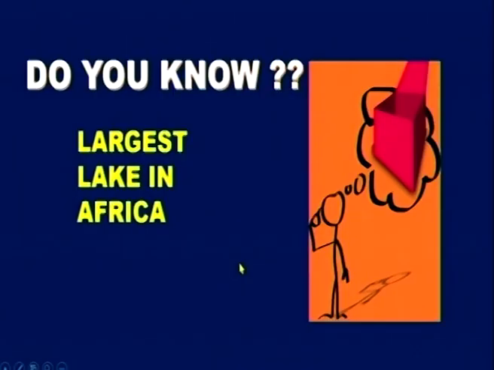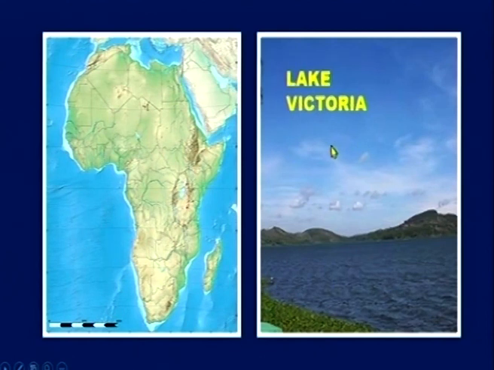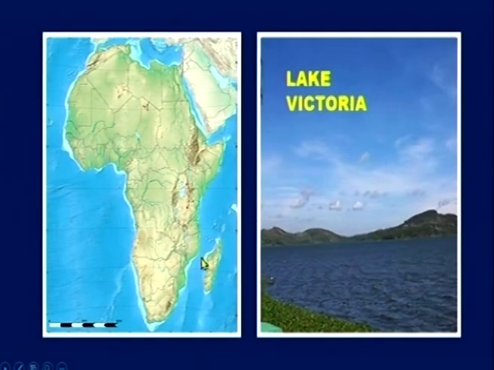Do you know which is the largest freshwater lake in Africa? We have already discussed about it. Freshwater lake. What is it? Yes, it is Lake Victoria. See the picture? This is Lake Victoria. Can you see? Yes. And river Nile originated from Lake Victoria. So, the river which flows in Sahara Desert is river Nile. It originated from Lake Victoria. And look at the map. This is the location of Lake Victoria in Tanzania. Okay. Am I clear? Fine.